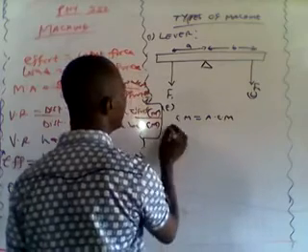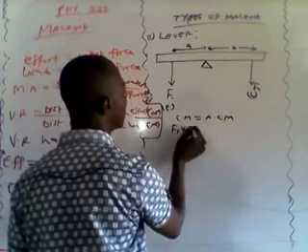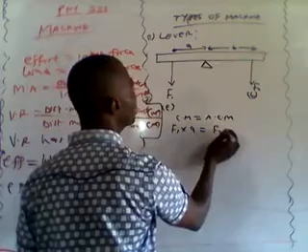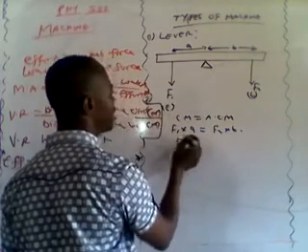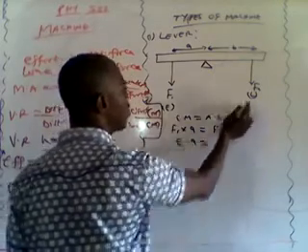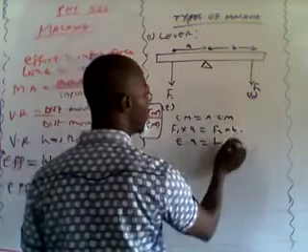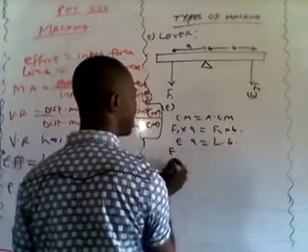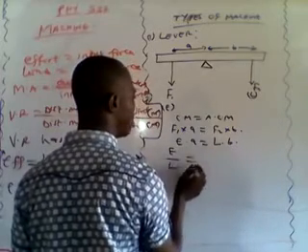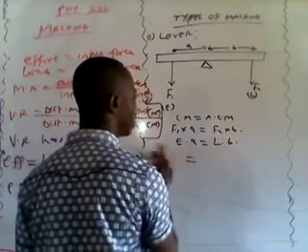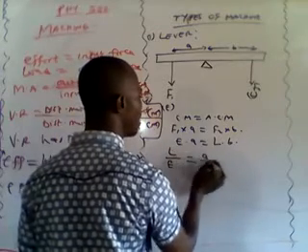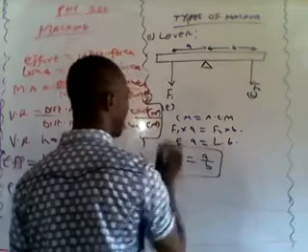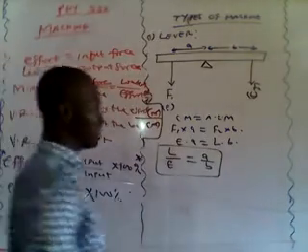That is F1 times A equals F2 times B. In other words, the effort E multiplied by A equals the load L multiplied by B, so that L over E equals A over B.